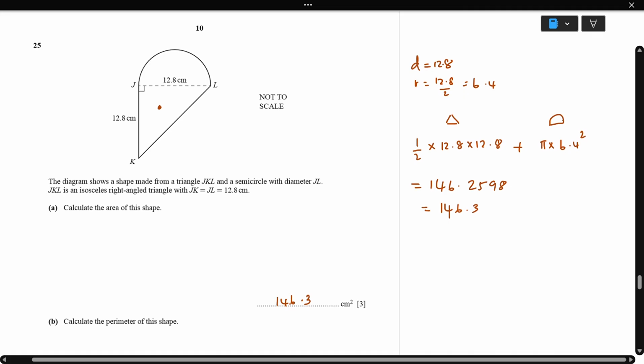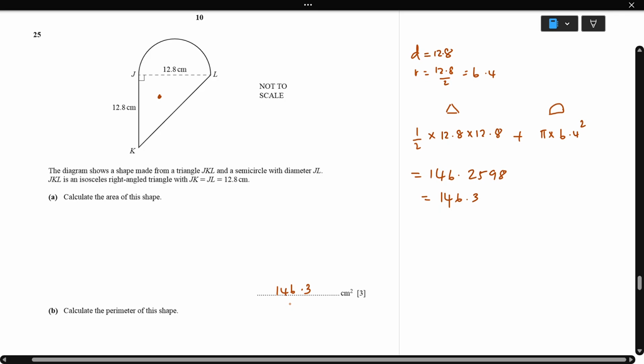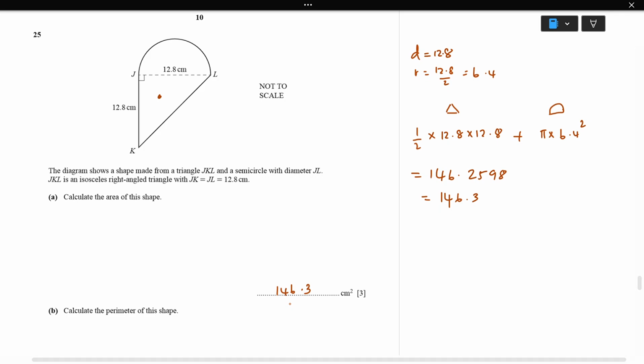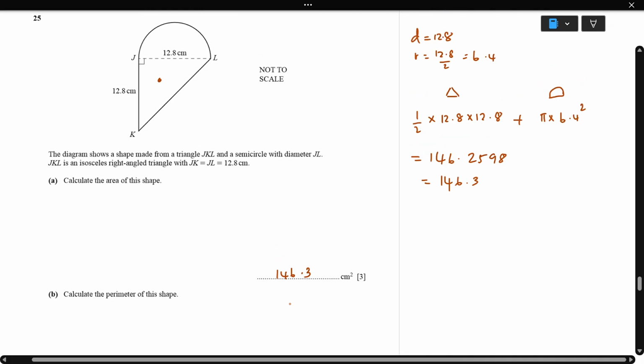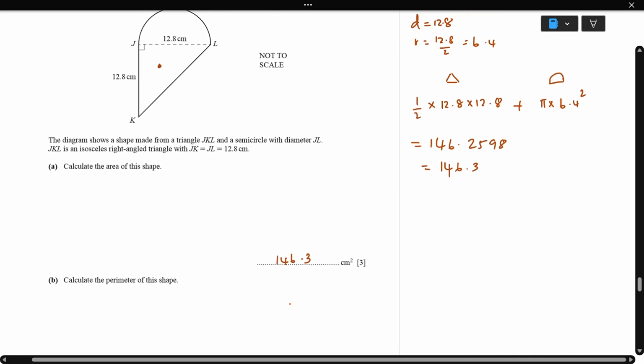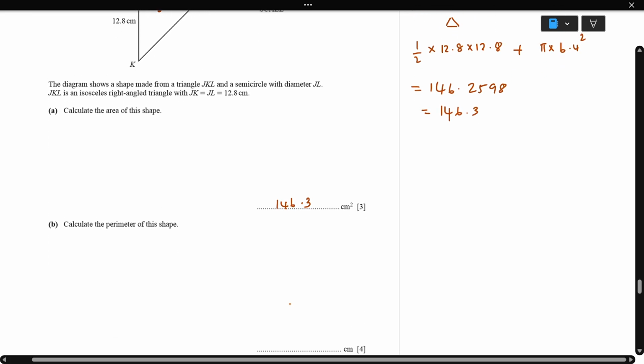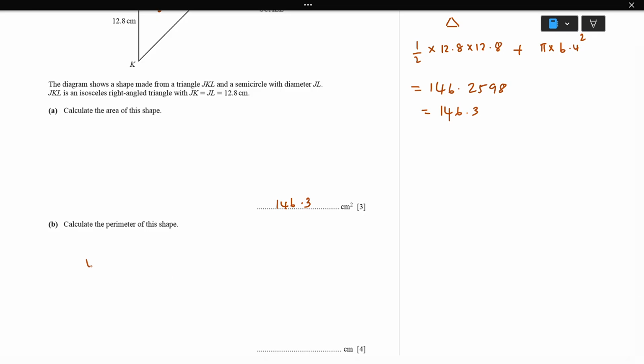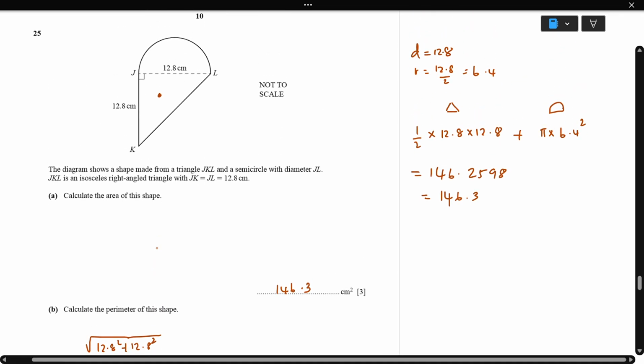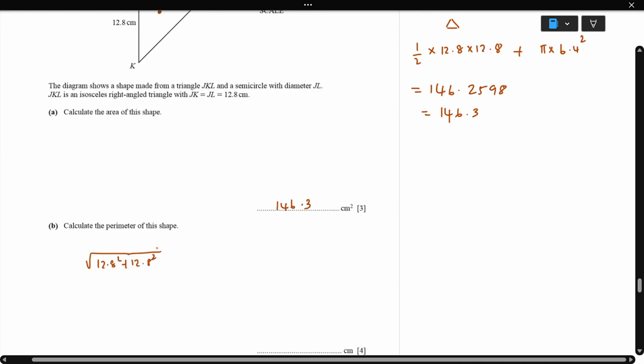Perimeter, the triangle perimeter. So it's a right angle triangle. We have to use Pythagoras and find the KL. So how to find the KL? Pythagoras, okay, which is the square root of 12.8 square plus 12.8 square, the square root of the other two sides. Okay, then this is KL.